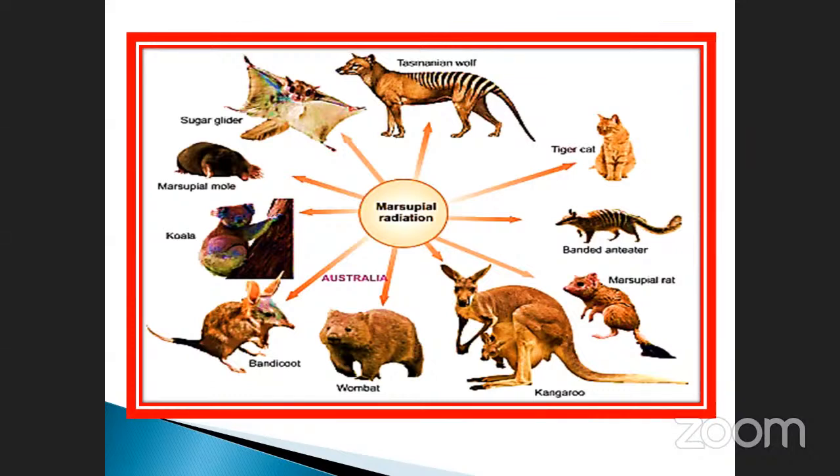So these are all marsupial radiations. Marsupial radiation is nothing but that it may grow and live in any direction, 360 degrees. That's why it is called radiation. It may live according to their adaptations, and also having a pouch.